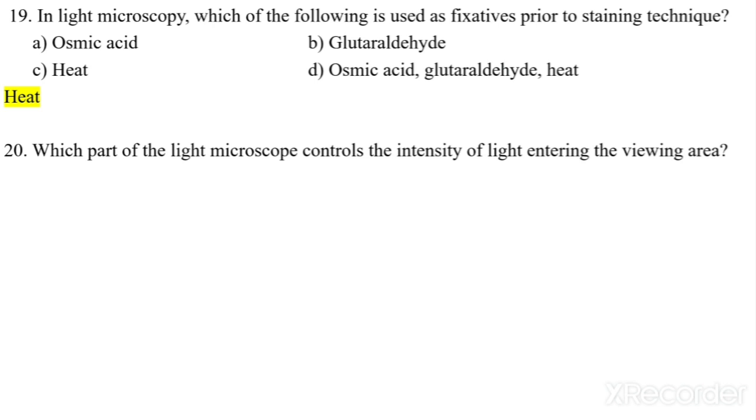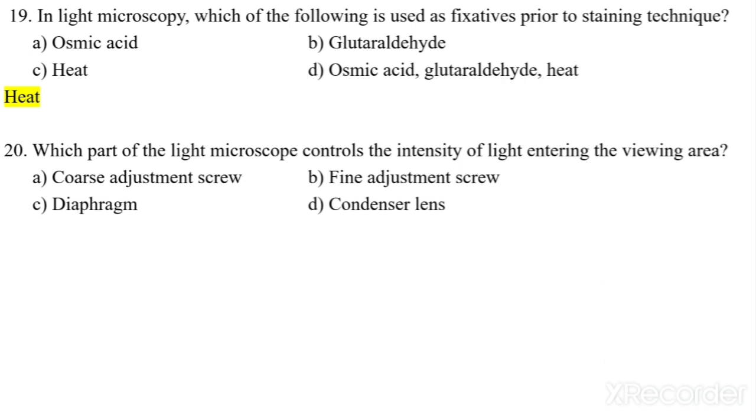Which part of the light microscope controls the intensity of light entering the viewing area? Which part? Coarse adjustment screw, fine adjustment screw, diaphragm, or condenser lens. So we have to choose the option which is the part of the light microscope that controls the intensity of light entering the viewing area. So diaphragm is the correct answer.